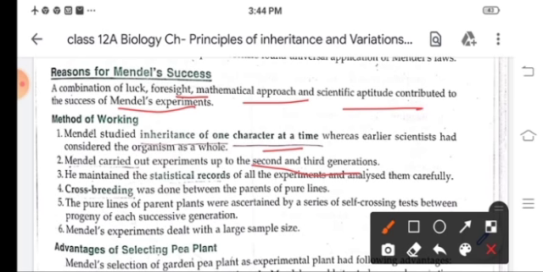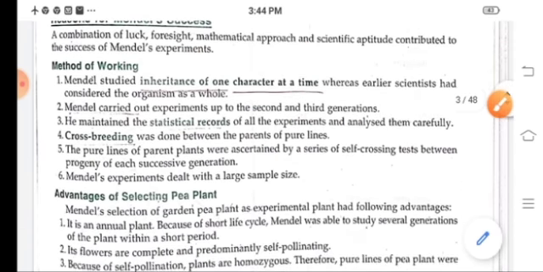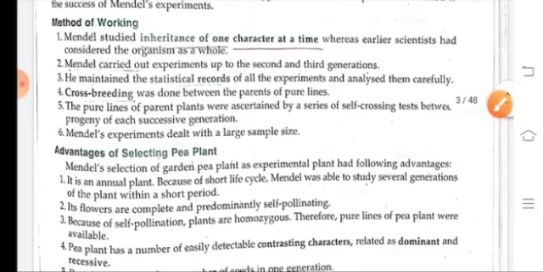He also maintained statistical records of all the experiments. Crossbreeding was done between parents of pure lines, and the pure lines of parents were ascertained by a certain series of self-crossing tests between progeny of each successive generation.